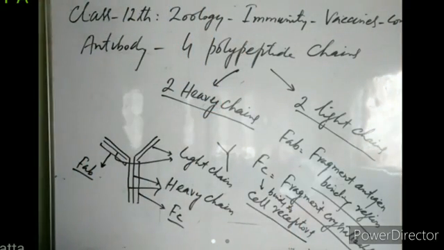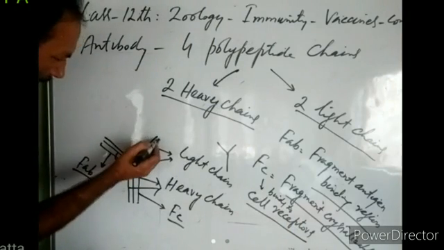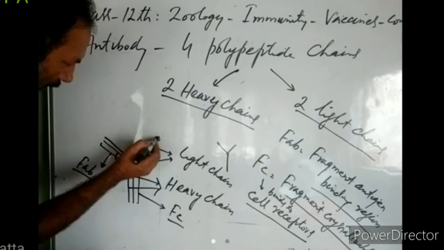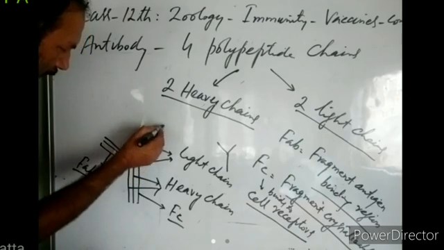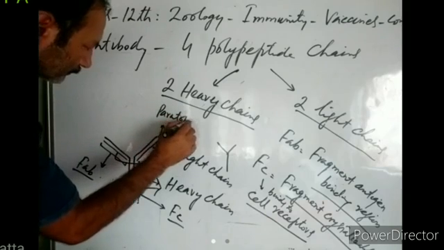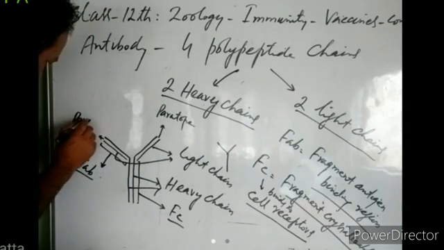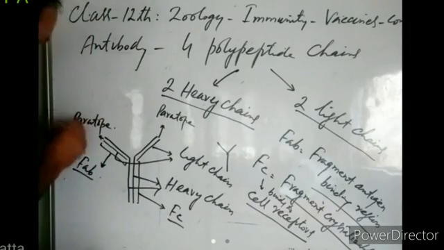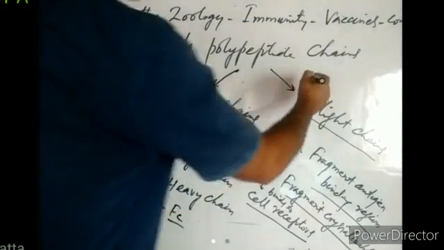And Fab has a region here and here. This region of the Fab is known as the paratope. This is a paratope. Or we call it the antigen binding site.